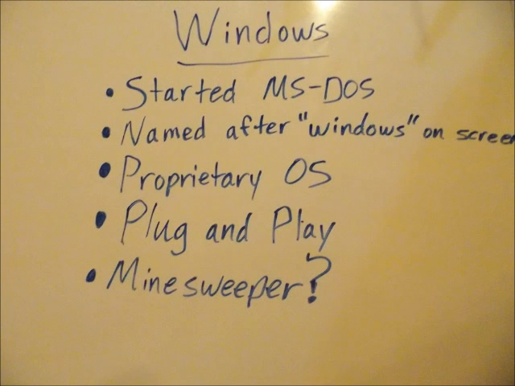Next, I will be discussing my personal favorite, the Windows operating system. When Windows first started, it created what is known as MS-DOS. MS-DOS is a command line prompt which requires the user to type in the actions they wish the computer to perform. Eventually, people got smart and decided there had to be a graphical interface for users to interact with.